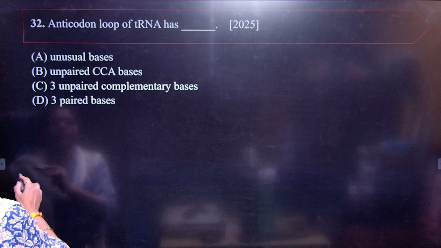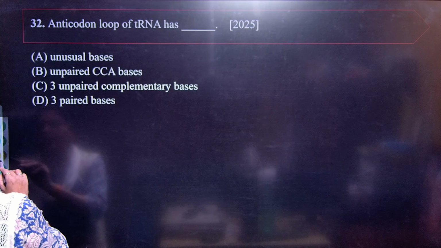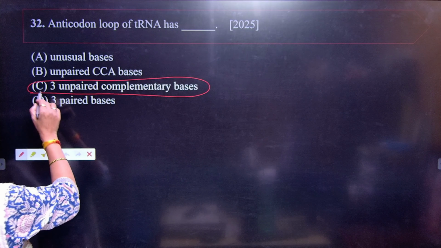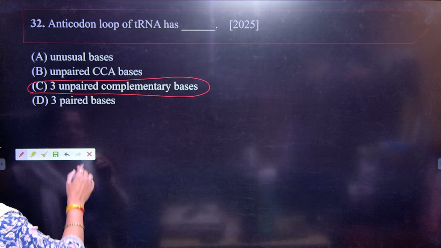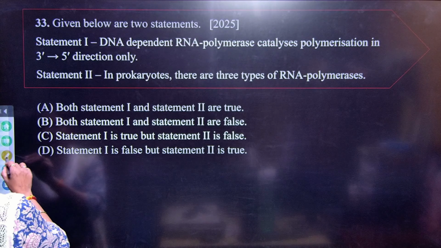So here D is the correct answer. Anticodon loop of tRNA has dash: unusual bases, unpaired CCA bases, three unpaired complementary bases, or paired bases. The correct answer here is three unpaired complementary bases.